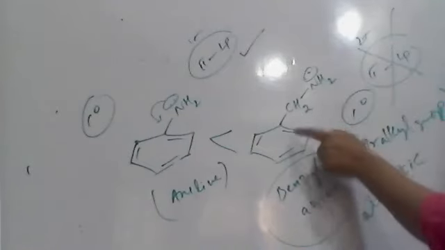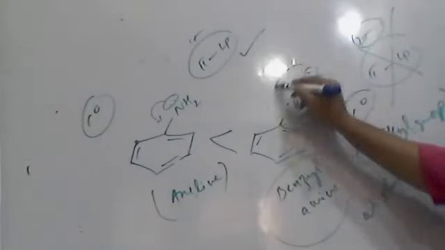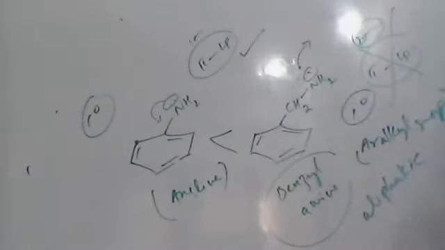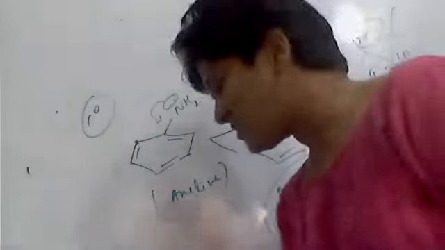So when you compare aniline and benzylamine, which is the stronger base? The first one or the second one? The second one is a stronger base, because here the lone pair and pi bond are not in conjugation. They are separated by two sigma bonds. Therefore, the lone pair cannot be pumped into the ring. It can be donated to an acceptor. Is that clear?